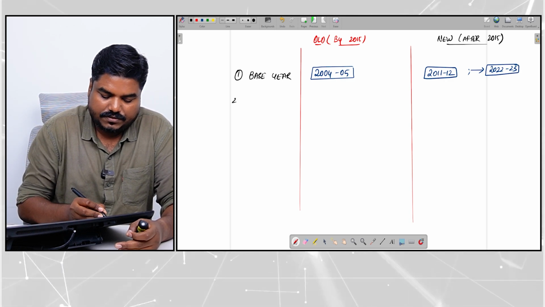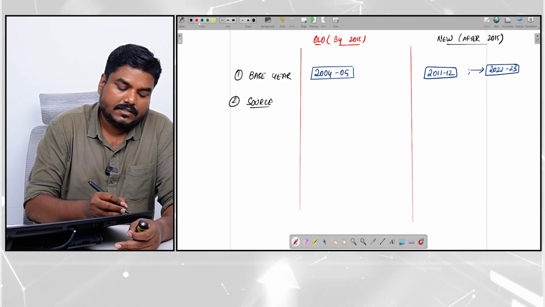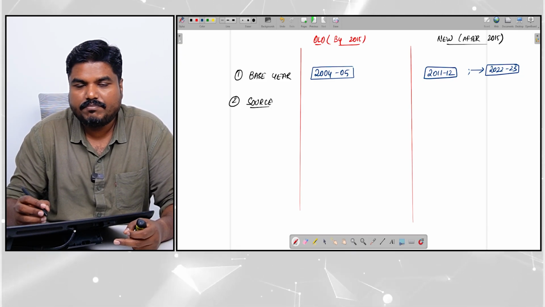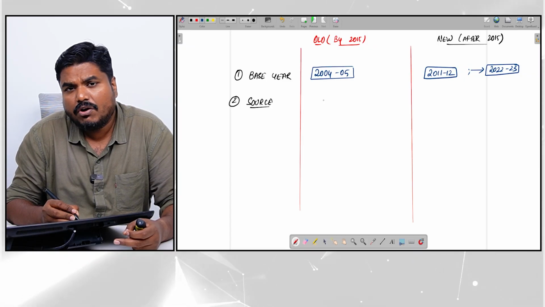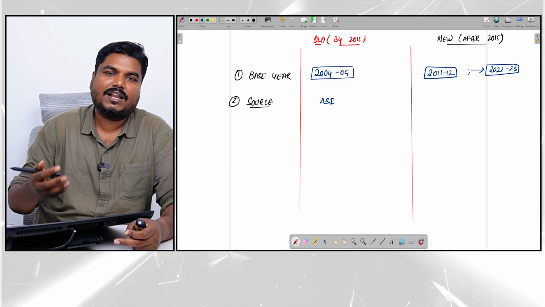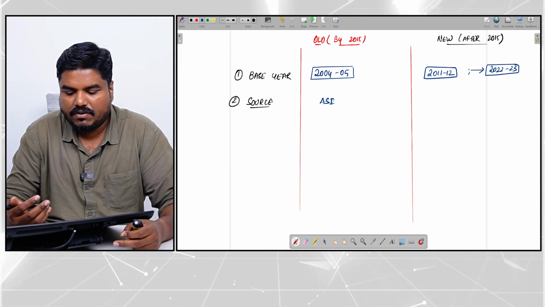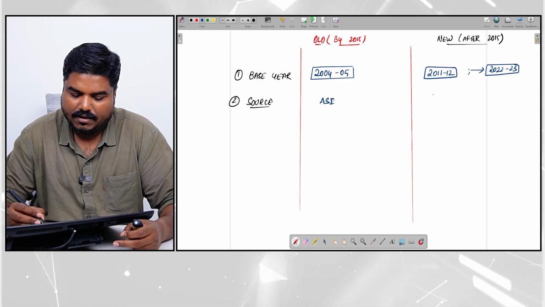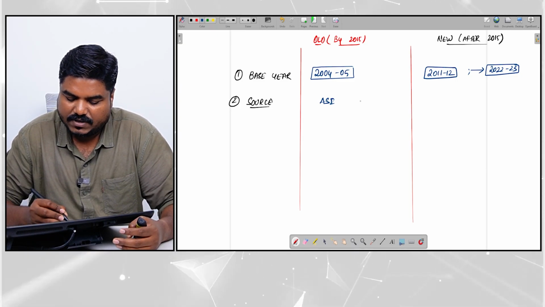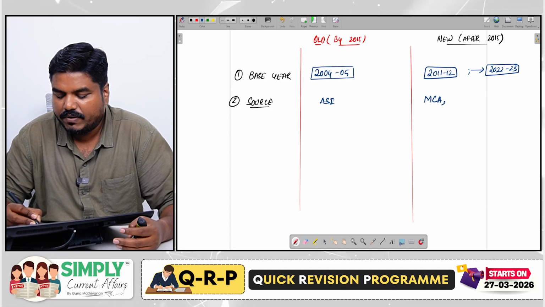The second change was with respect to the source of data. So for calculating GDP, the old method was predominantly depending on the Annual Survey of Industries. There were other sources also. The main source was the Annual Survey of Industries. In the new method, that is in 2015, the government went from the annual survey to using MCA 21 data.